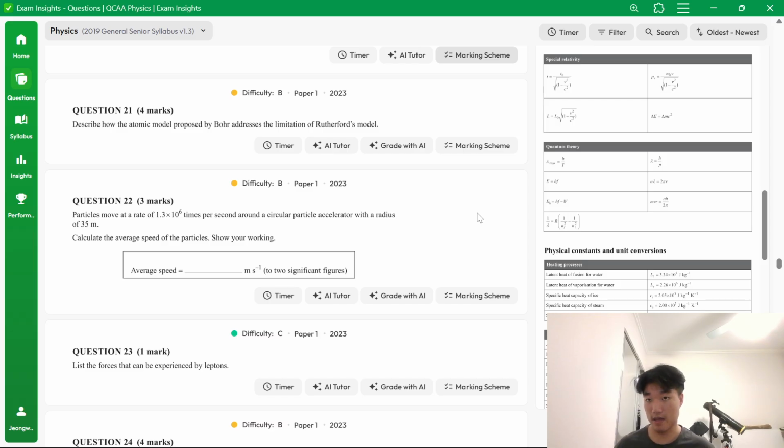But we know that doesn't happen, so there's a discrepancy between the model and the observations. So then Bohr stated that the electrons exist in discrete quantized energy states, or stationary states, which corrects the discrepancy in Rutherford's model, as now there is an explanation for why the electrons don't just spiral to their death.